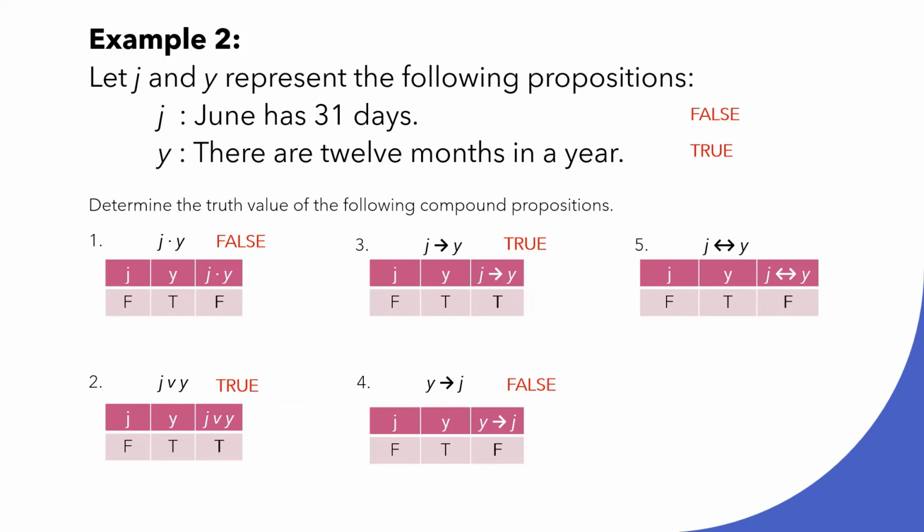Because from the definition, a biconditional proposition will only be true if both components have the same truth values. And here, as we can see, the components J and Y do not have the same truth value. Therefore, our conclusion is false.